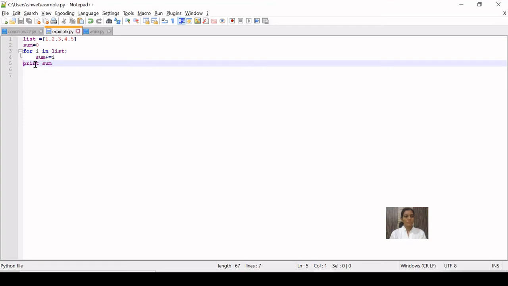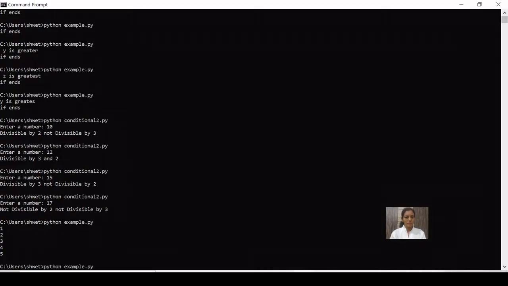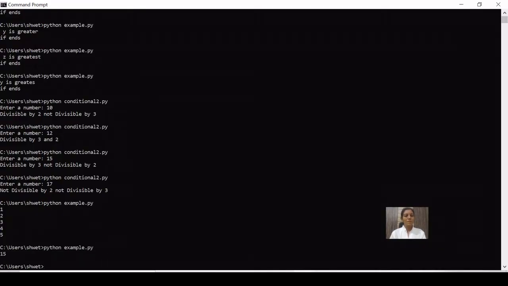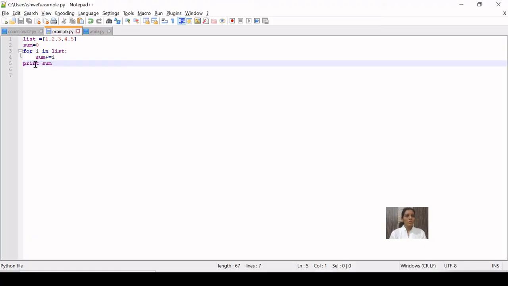Okay, so let's execute it and see. So the sum is 15, right? So I will have 1 at first iteration, 2 at second iteration, 3 at third iteration and onwards, and sum will accumulate all the summation, right?